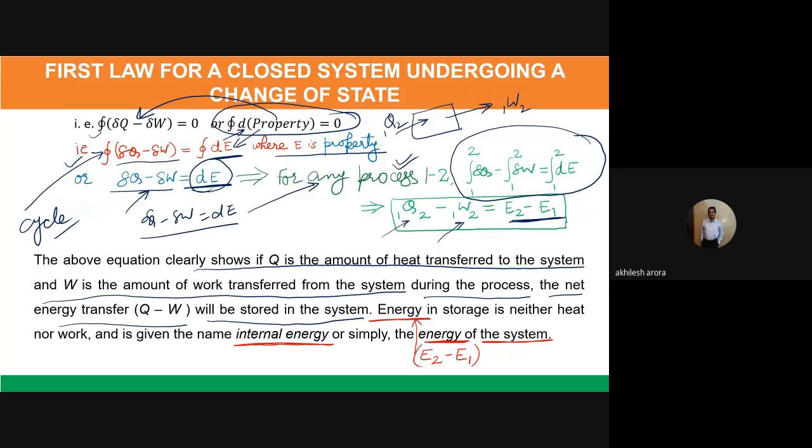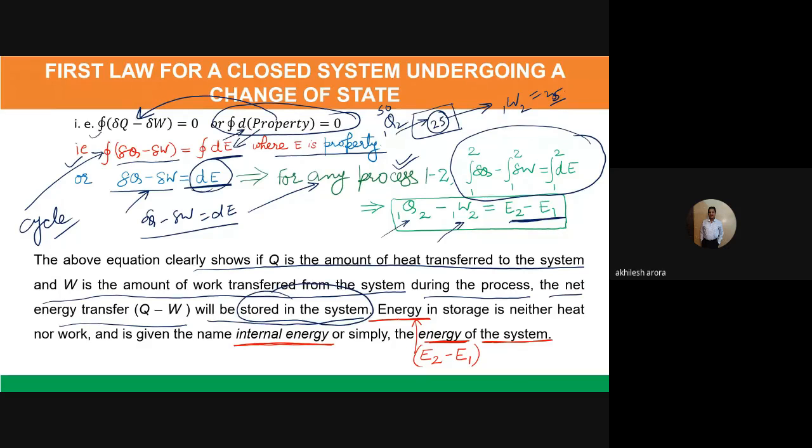Suppose the value of Q1 to 2 is 50 and W1 to 2 is 25. Then how will the balance of energy take place? That means the 25 of balance energy which is not going outside has to be inside only. So 25 is here, which remains within the system boundaries. So this is a sort of stored energy of the system.